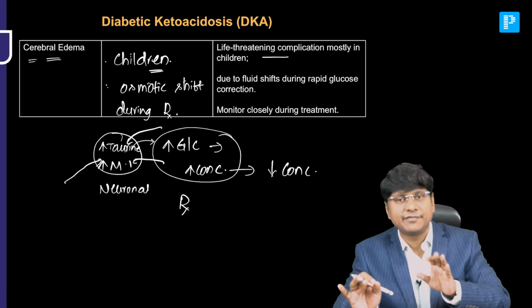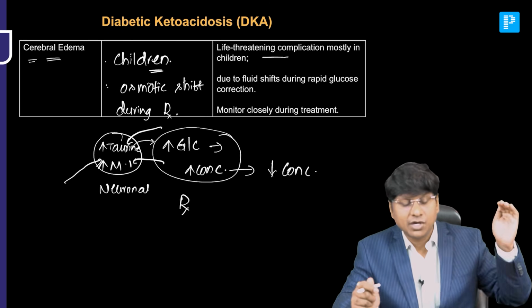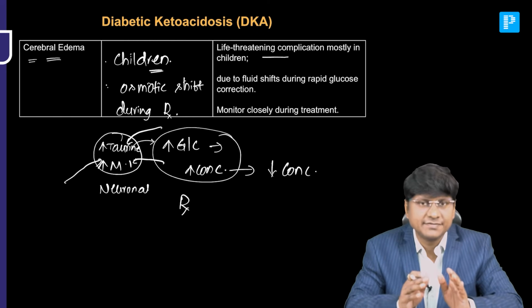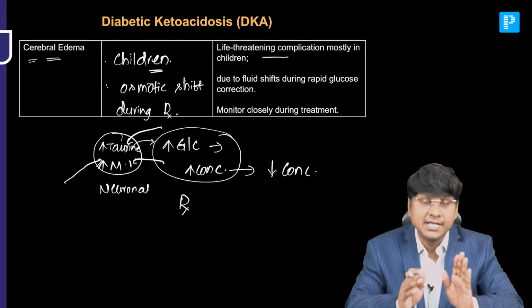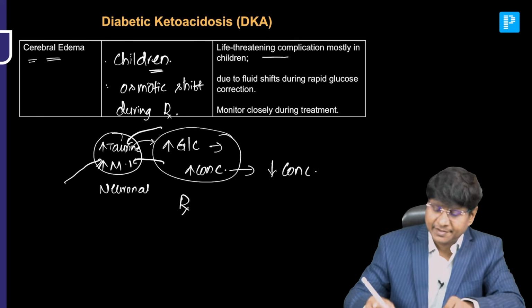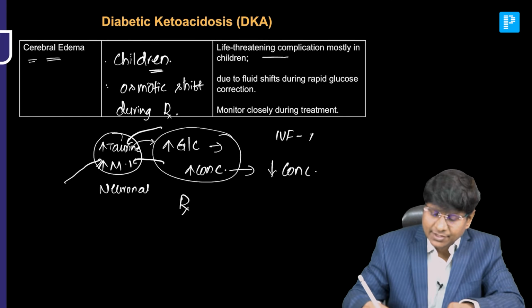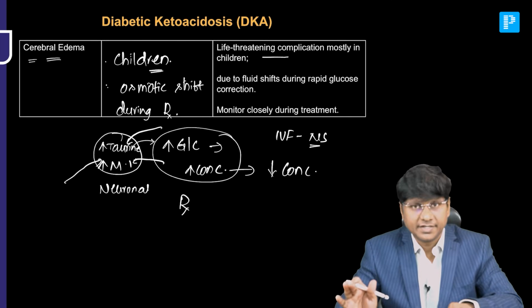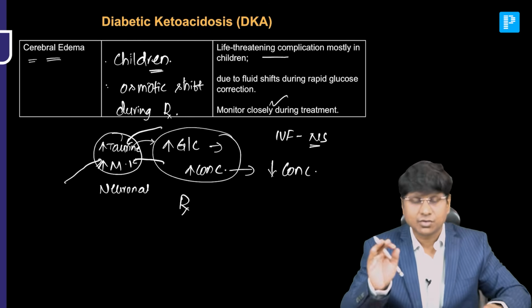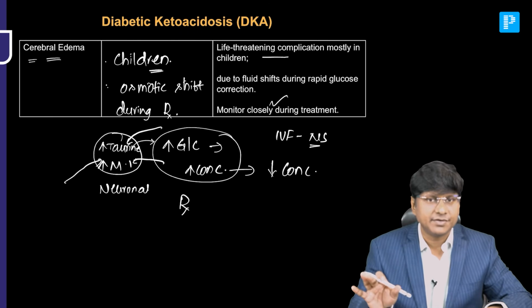So, you need to be very careful whenever you are treating. You should not cause a rapid drop in the blood glucose levels. The drop in blood glucose levels should be gradual. And whenever you are treating hyperglycemia, before treating it, IV fluids like normal saline have to be given. So, very important, you need to monitor very closely during the treatment.